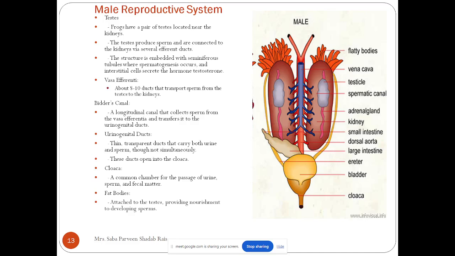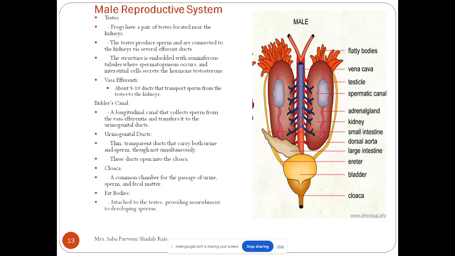So let's quickly revise. First, we have seen they have a testis. Testes are a pair, and they are connected with the kidney through many efferent ducts. Next thing we have seen, they have the vasa efferentia. Vasa efferentia is responsible for transporting the sperm from the testis to the kidney.